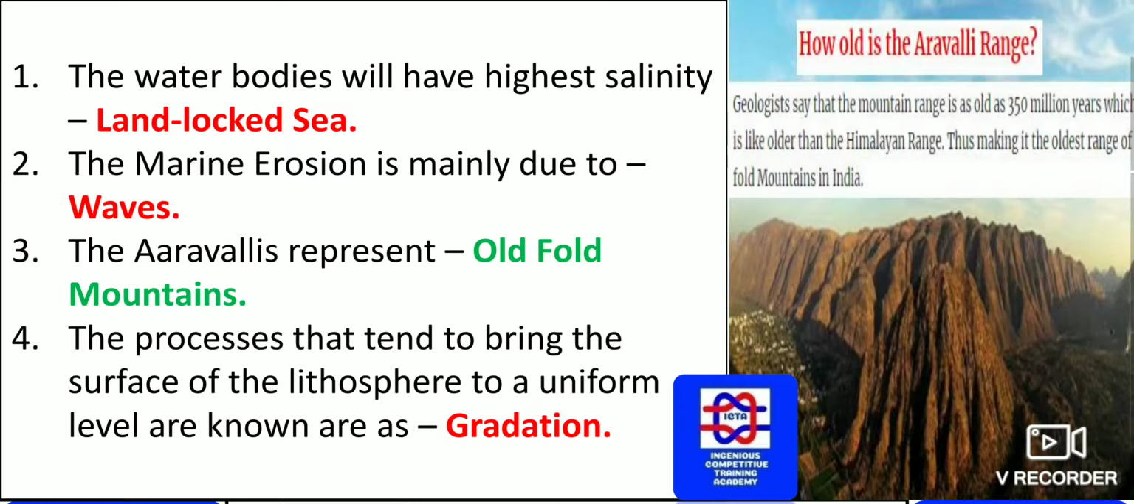The processes that tend to bring the surface of the lithosphere to a uniform level are known as gradation. Please remember what gradation is. The processes that tend to bring the surface of the lithosphere to a uniform level are known as gradation.